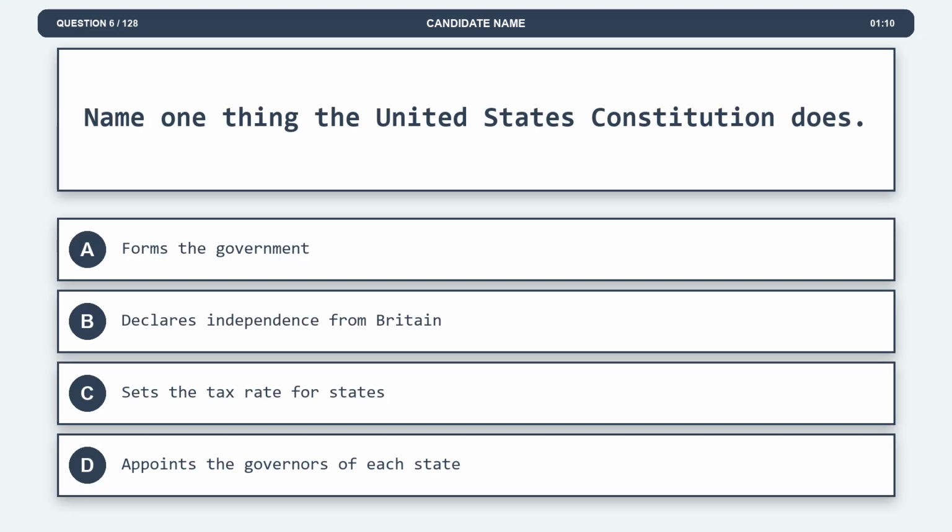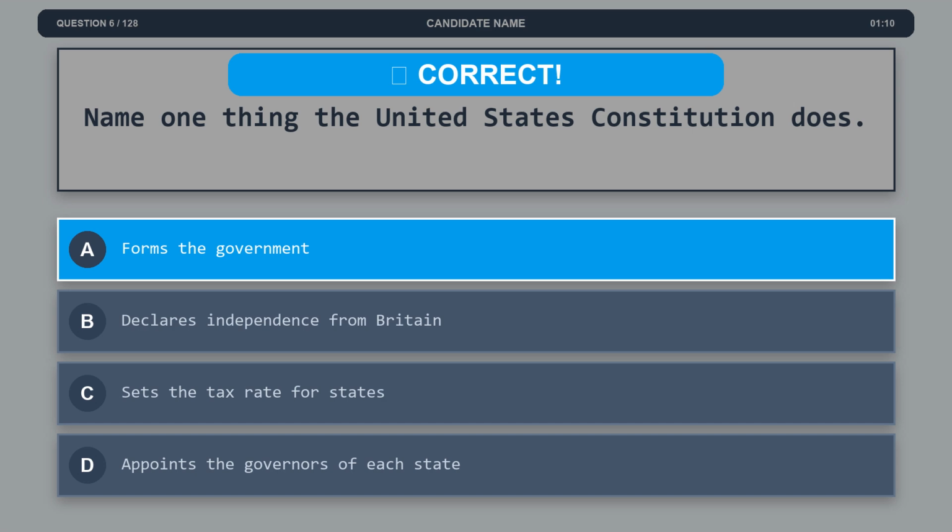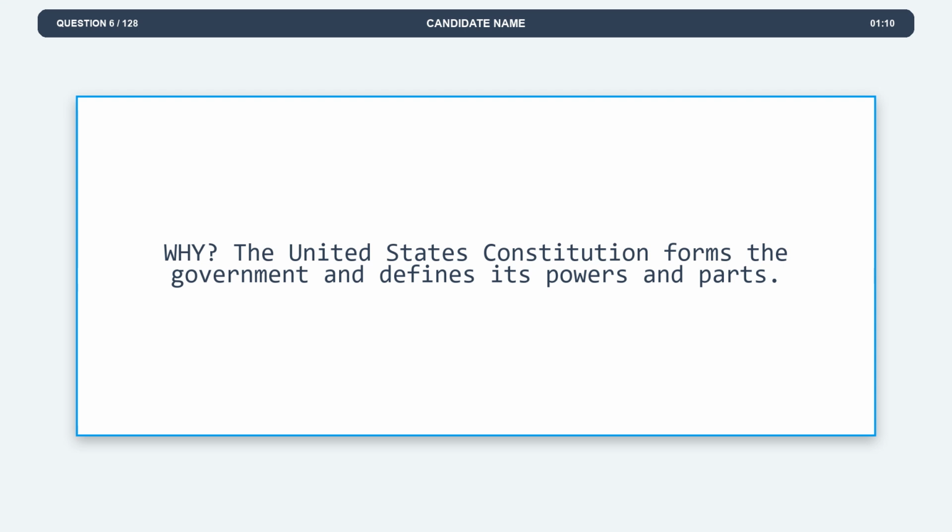Question 6. Name one thing the United States Constitution does. Option A, forms the government. Option B, declares independence from Britain. Option C, sets the tax rate for states. Option D, appoints the governors of each state. The correct answer is option A, forms the government. Explanation. The United States Constitution forms the government and defines its powers and parts.